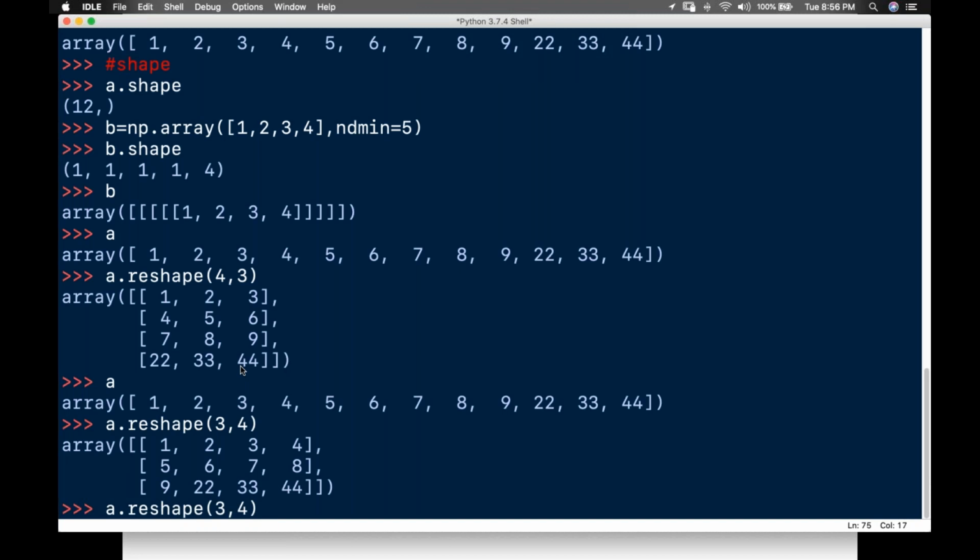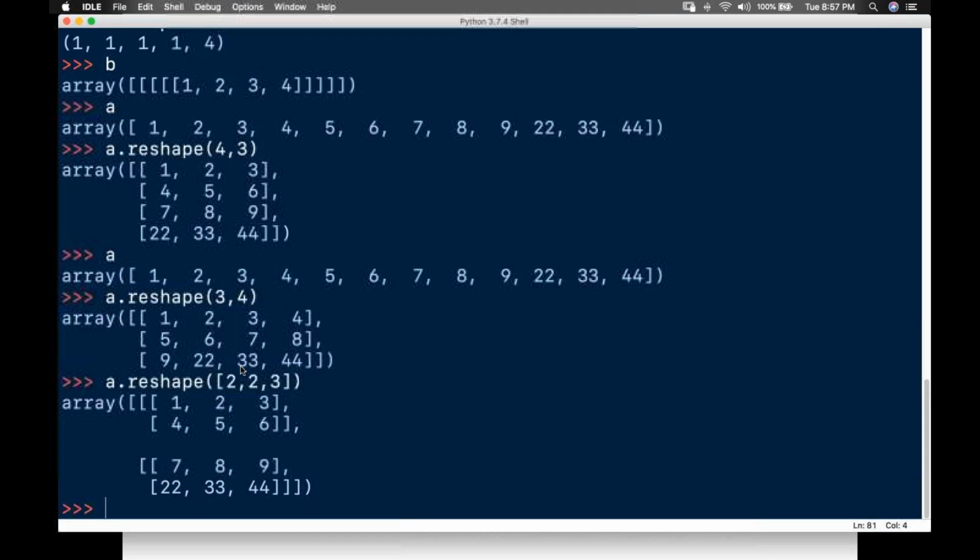So again, in 1 dimension, how do you do it in 3 dimensions? 12 factors, you tell me, guys. 2 2s are 4, 4 2s are 8, right? So this cannot be done. How will I do it? 4 3s are 12, right? So I can do it something like this: 2 comma 2 comma 3. 2 2s are 4, 4 3s are 12, right? So this one I can reshape.